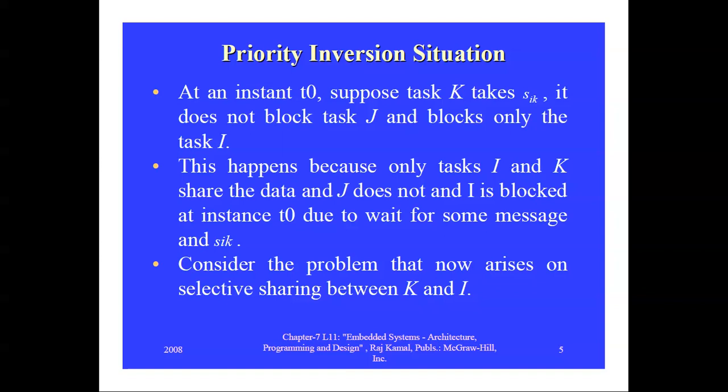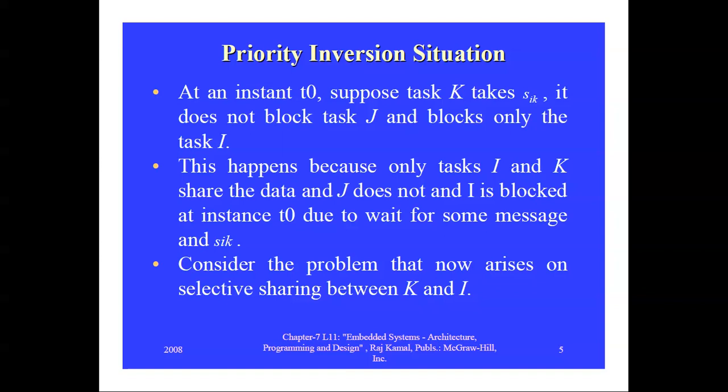So if K takes the semaphore SIK, then task I goes to the blocked state, and it does not block task J because J is not associated with I and K. This happens because only tasks I and K share the data and J does not.